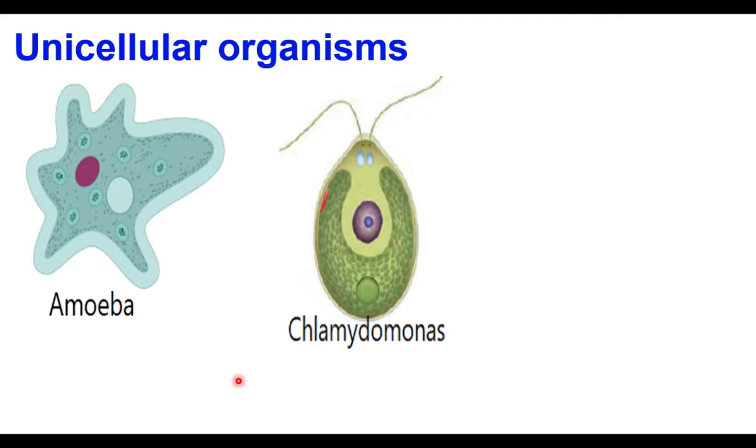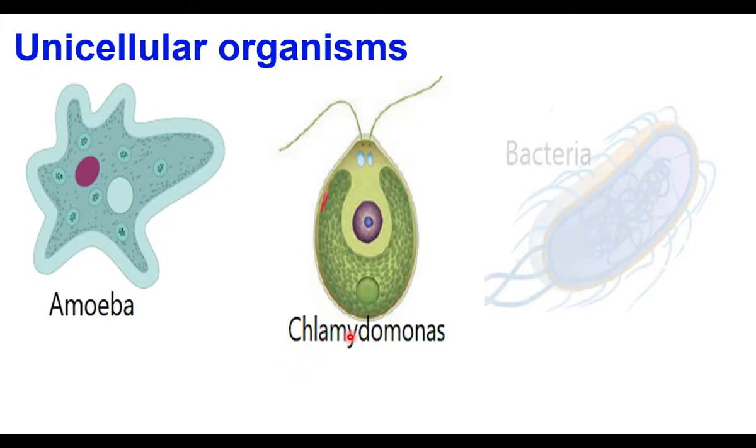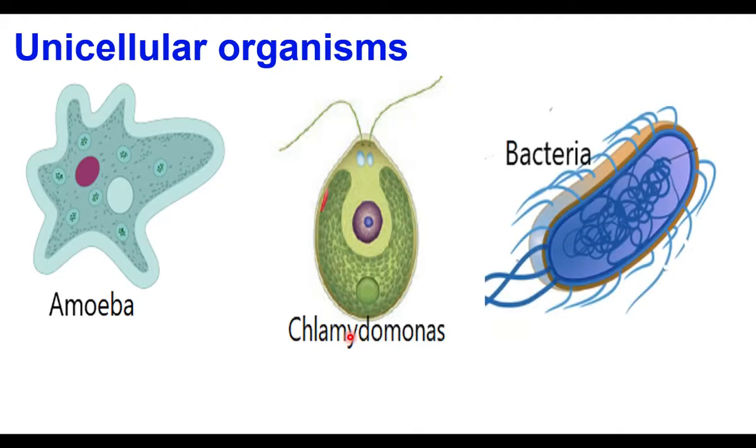Chlamydomonas is an example of unicellular organism. It is an alga, in Tamil Pasi. It is a single cell alga. Bacteria are unicellular. In these organisms, all the life activities are done by a single cell. Chlamydomonas has chloroplast. It prepares its own food with the help of a single cell. These animals respire, they move with the help of the single cell.